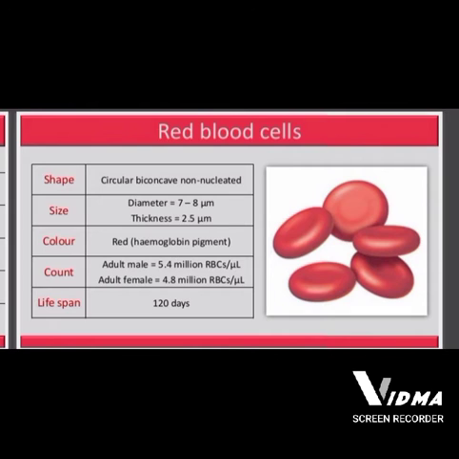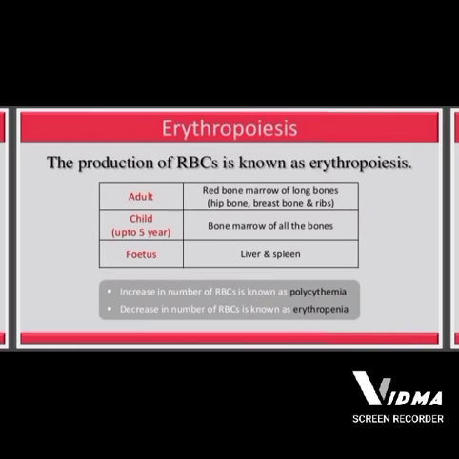The color is red because when combined with iron, it gives a red color. Its count in adult males is 5.4 million RBCs per microliter, and in adult females it is 4.8 million RBCs per microliter. Its lifespan is 120 days, and after that it dies.